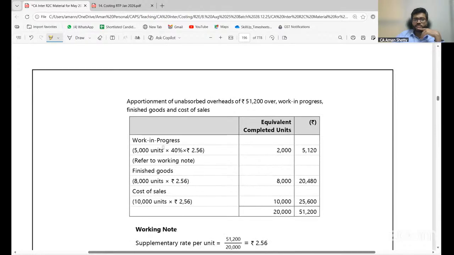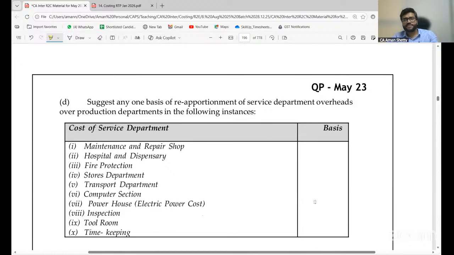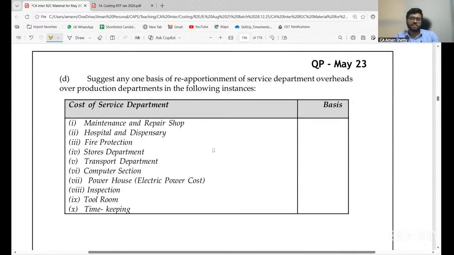the units in progress, that is 5,000 units. 5,000 units into 40%. Did you all understand? So 2,000 plus 8,000 plus 10,000, 20,000. 51,200 divided by 20,000, you get 2.56. 2.56 you multiply into the respective numbers. You get this. Then you have to pass the entry. Is it clear, all of you? Yes. Again, a frequently asked question.